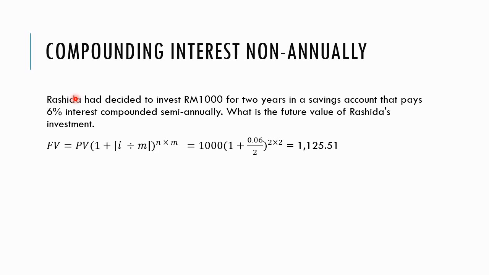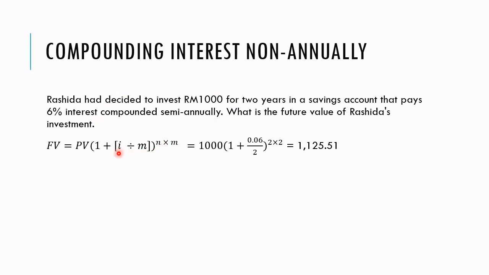Okay, if that happens, then you need to modify the formula a bit, because the formula here refers to the yearly basis, and that's okay when the interest is also on a yearly basis. But if the interest is on a yearly basis but the compounding is on a semi-annual basis, then we need to modify the formula a bit.